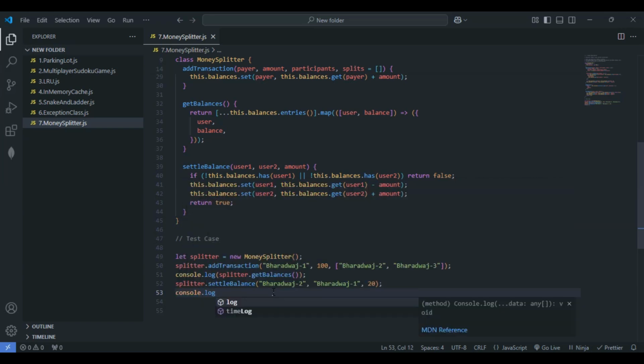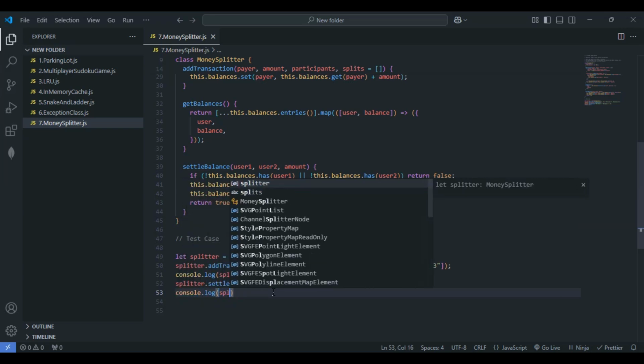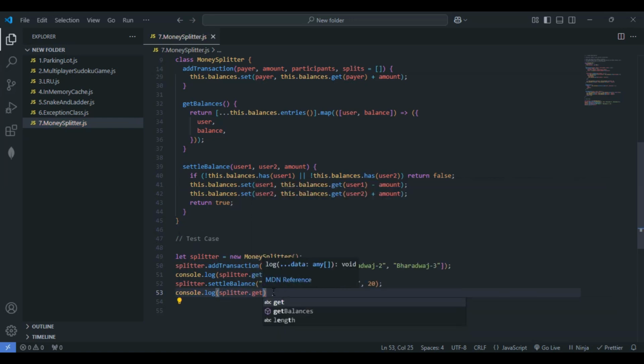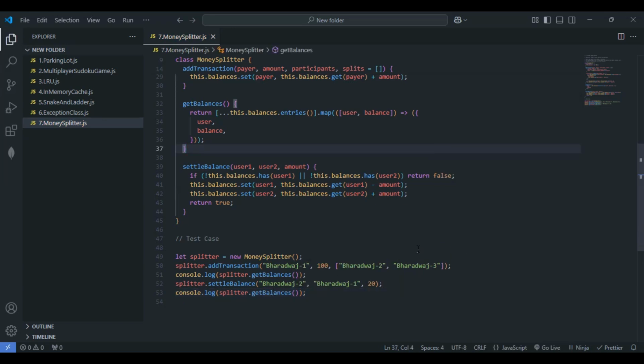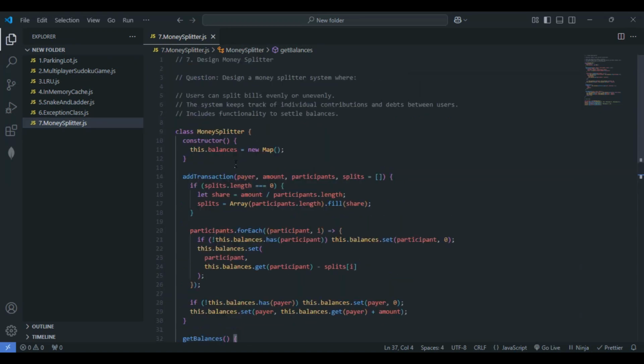Finally, we have to get the updated balances, right? So I'll just give here console log of splitter. To get the balance, I'll make use of get balances, nothing but this is the updated balances, right? So I hope this is clear. I'll just format this one once. I hope everything is clear.